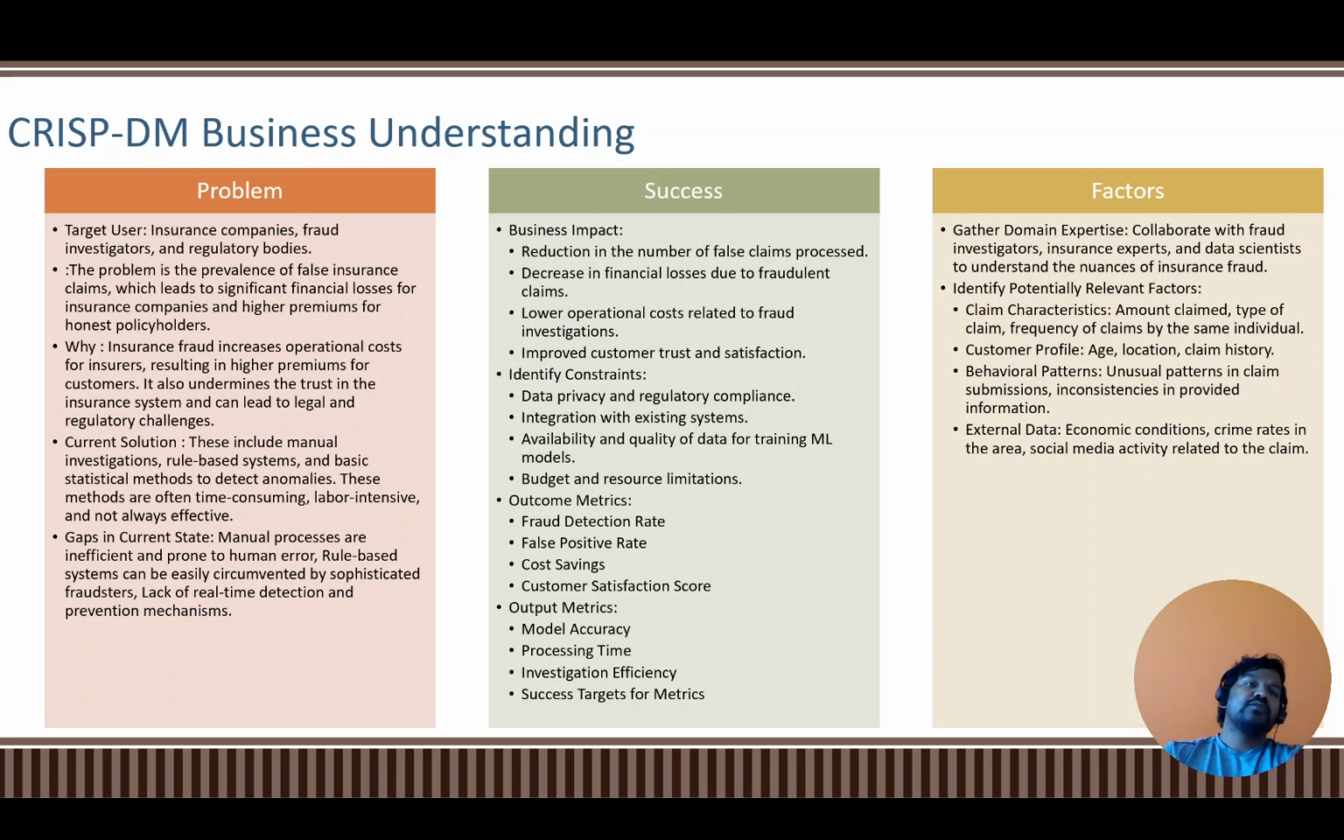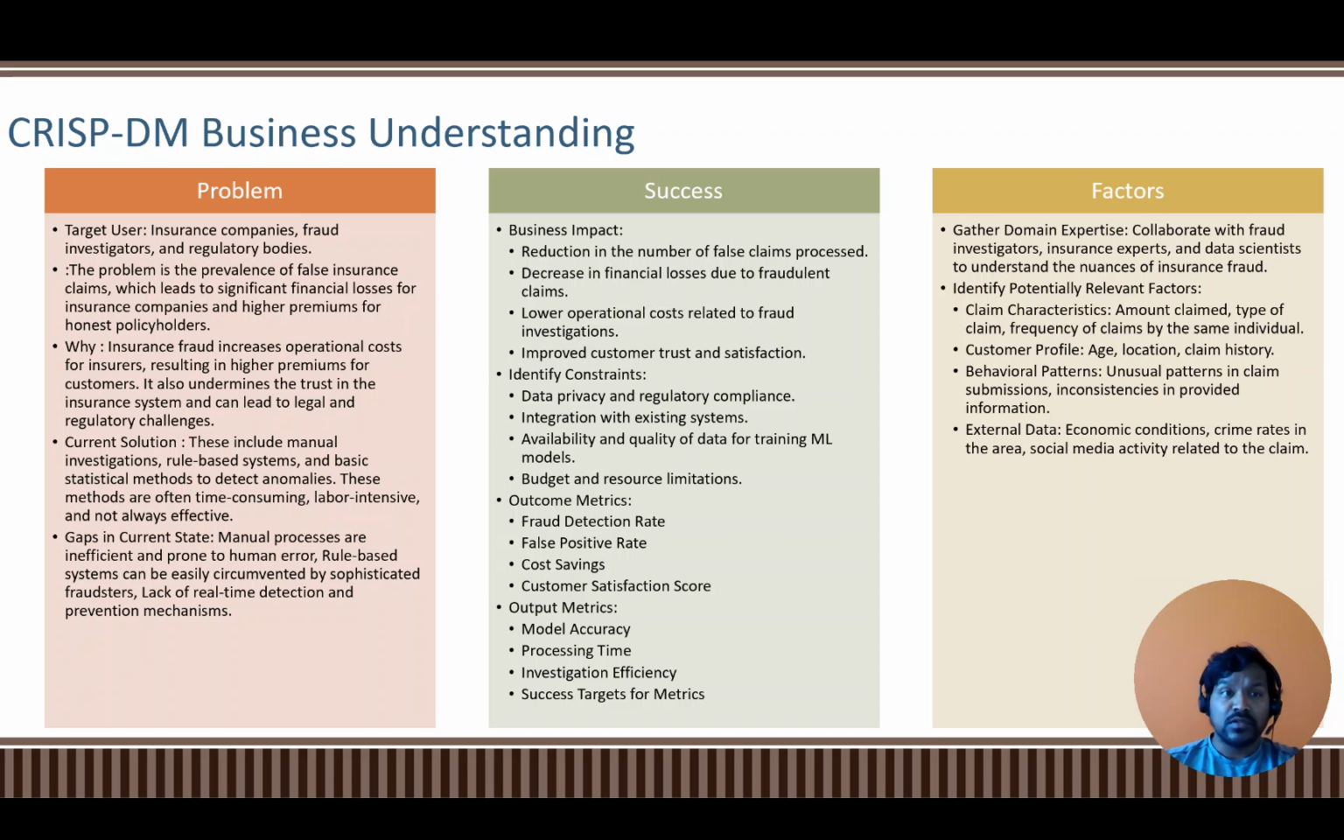So, as per CRISP-DM business understanding, I define the problem, success, and factors which are involved in this machine learning solution. So, the target users, as I said, are insurance companies, fraud investigators, and regulator bodies. And why do we need a solution for this problem? Because insurance fraud can increase operational cost for the companies and also higher premiums for customers, and there is a risk of customers losing trust in the company as well.